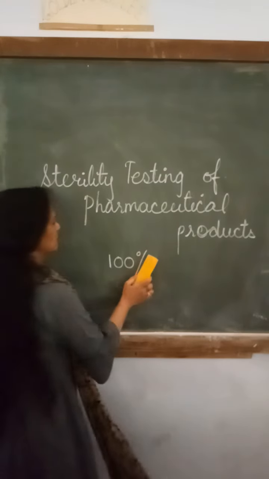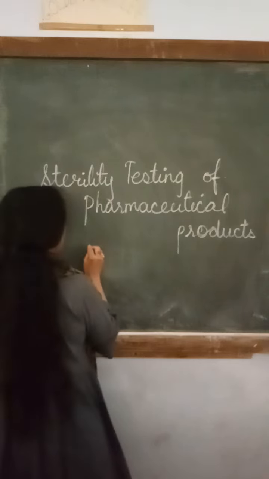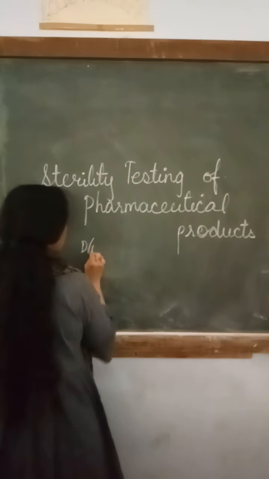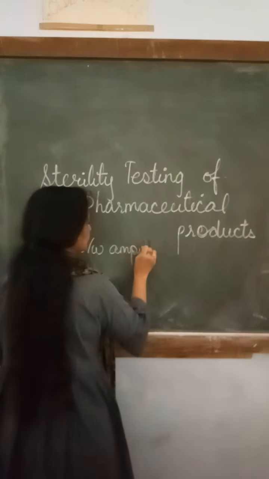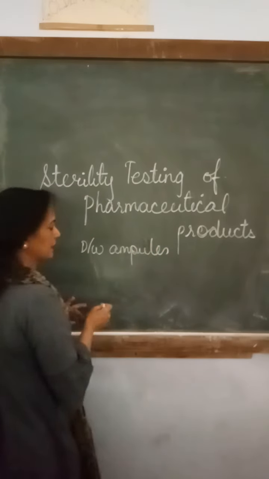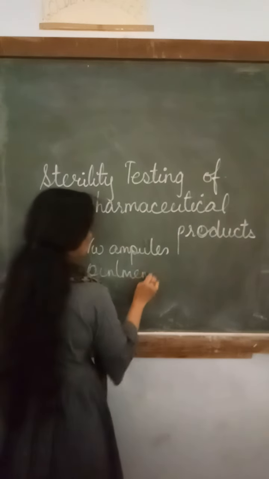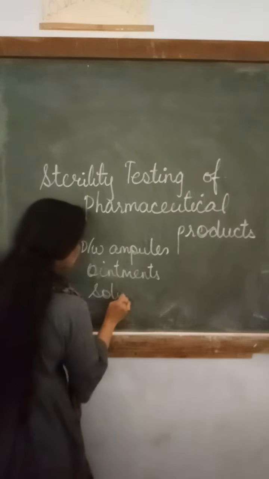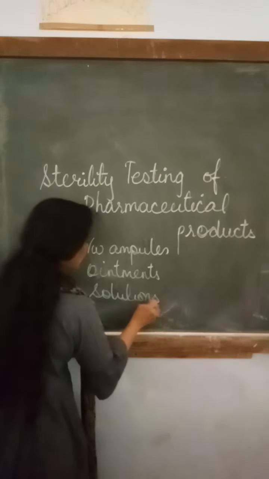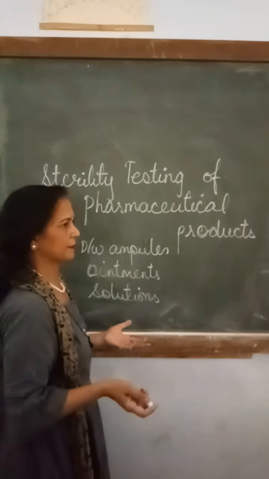What are pharmaceutical products? There are certain water ampoules, that is distilled water ampoules. There may be certain ointments. There may be certain solutions. It may be of antibiotic or vitamin or so many other things which are available in the form of liquid.